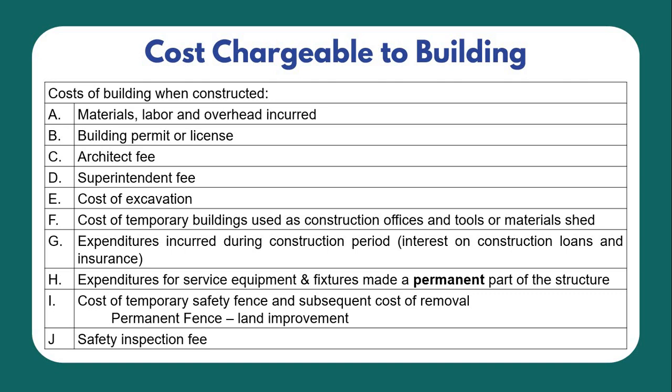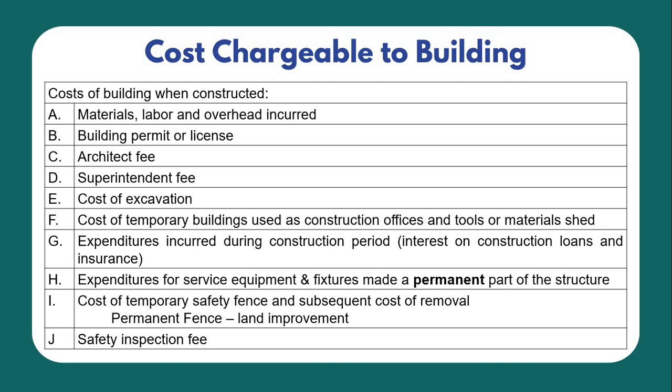Next, expenditures incurred during the construction period, which include the interest on construction loan and insurance. An example of this is the borrowing costs. And next is expenditures for service equipment and fixtures made a permanent part of the structure.